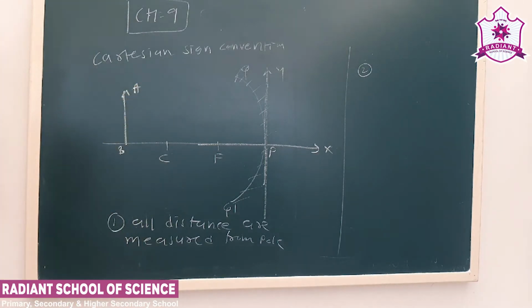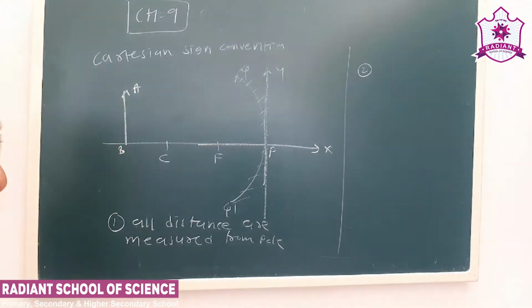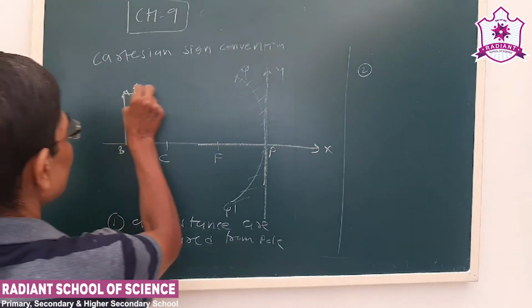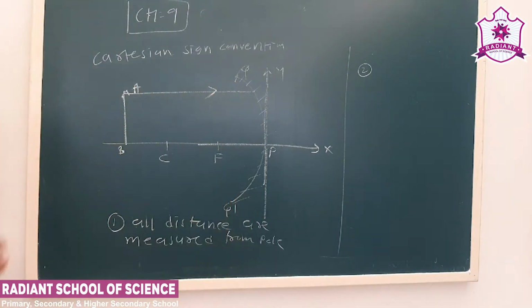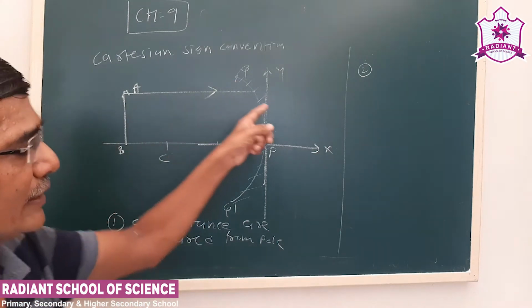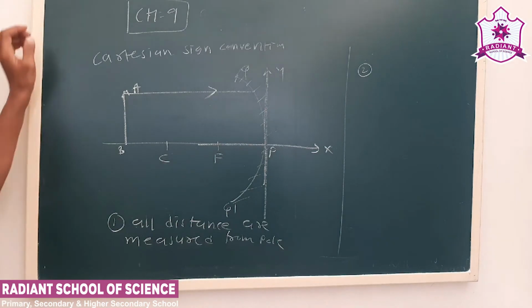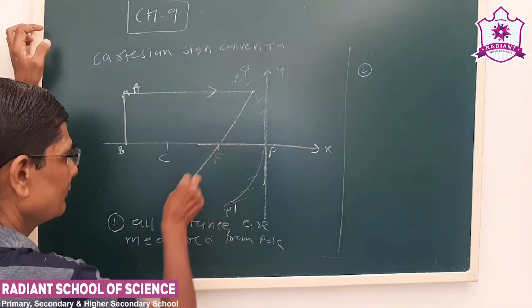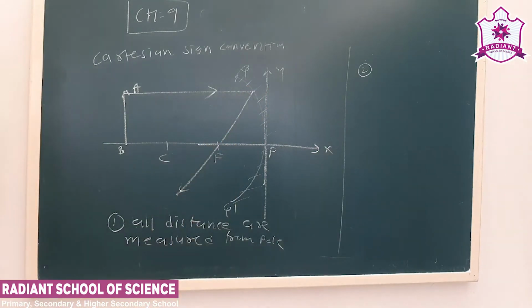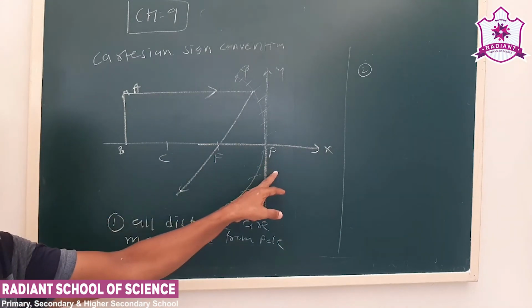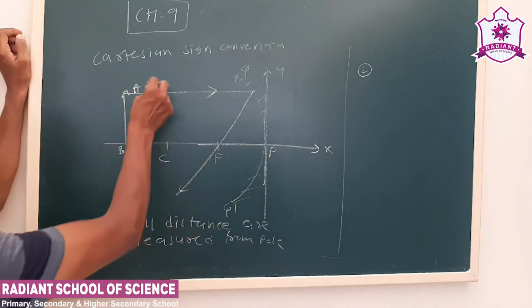We'll learn how to draw ray diagrams also. Let us say the first ray is parallel to the principal axis. Rays parallel to the principal axis after reflection will pass through F. Now this is our origin, this is the incident ray.